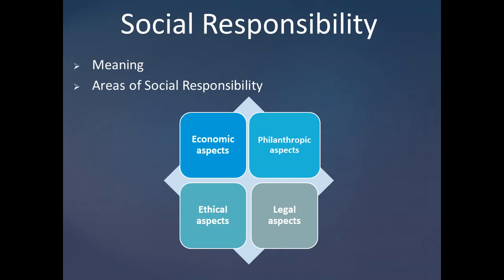The second one is legal aspects, which means a company must follow the law and has legal obligations to do so. For example, car companies are required to meet a certain level of emission standards in car production. And the third one is ethical aspects, which means acting ethically by going above and beyond the legal requirements and meeting the expectations of society.